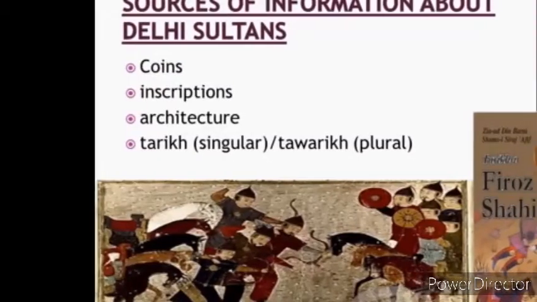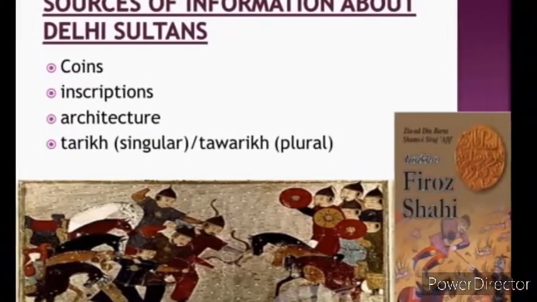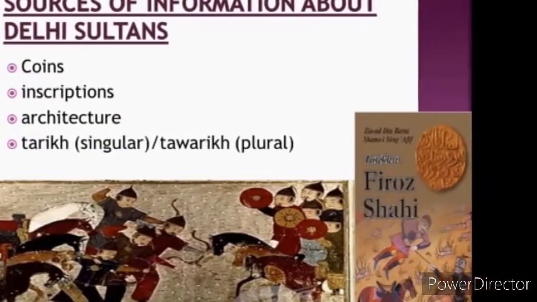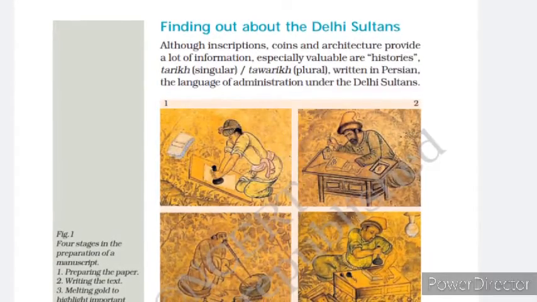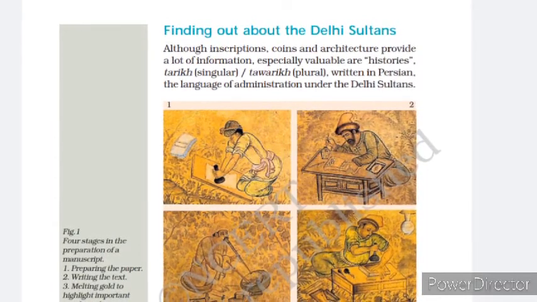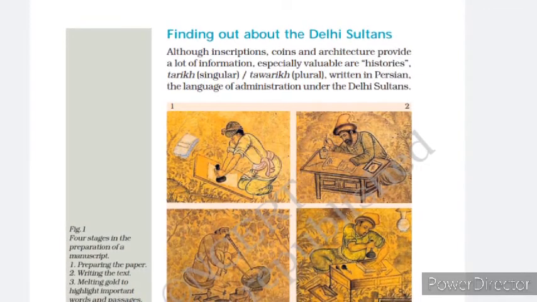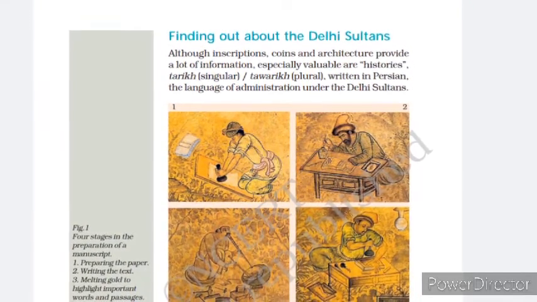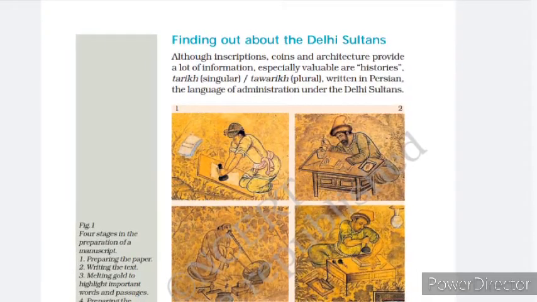We have enough information about the Delhi Sultanate, and we got this information mainly from inscriptions, coins, architecture, and from tarikhs. Tarikh is a new word for you, right? So let us study its meaning. Tarikh actually means histories written in Persian language under the Delhi Sultanate. This Tarikh is an Arabic word which means history.